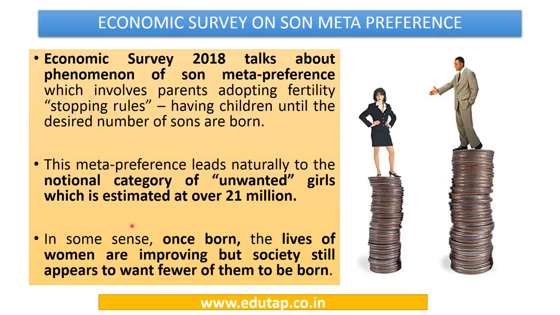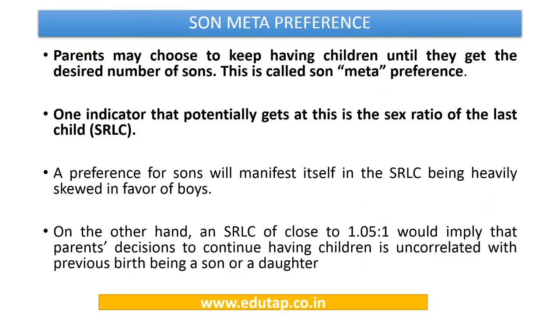Now in some sense this means that once born, the lives of the women are improving, but society still appears to want fewer of them to be born. With regard to this preference, it says that one indicator that potentially measures it is the sex ratio of the last child. A preference for sons will manifest itself in the sex ratio of the last child being heavily skewed in favor of the boys.